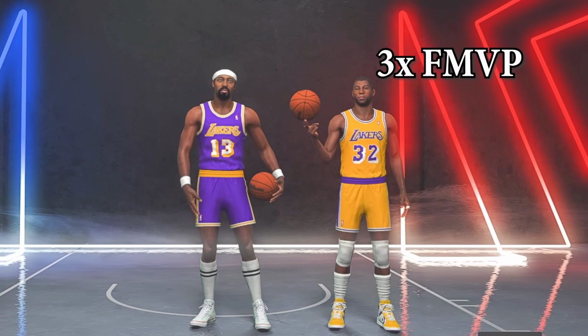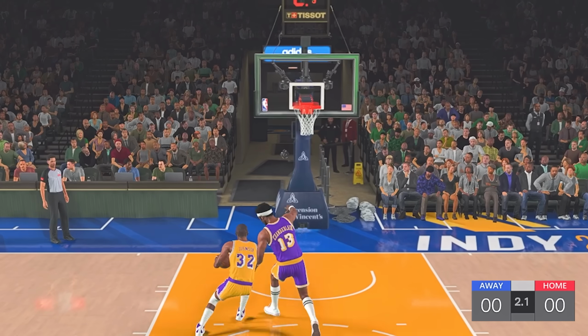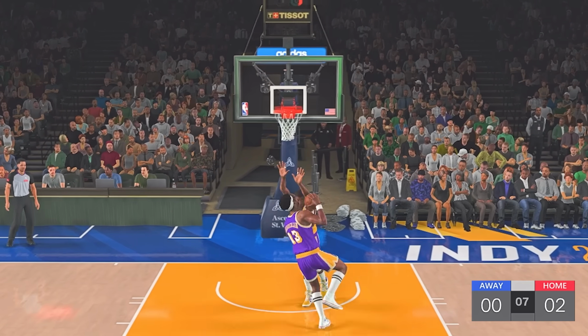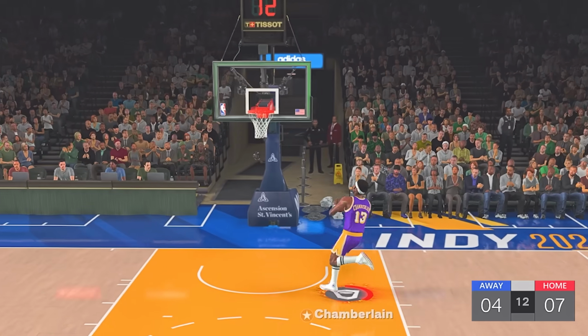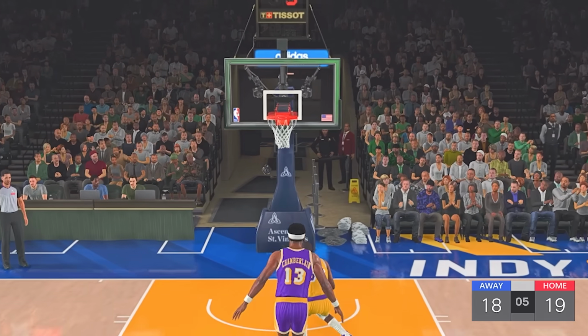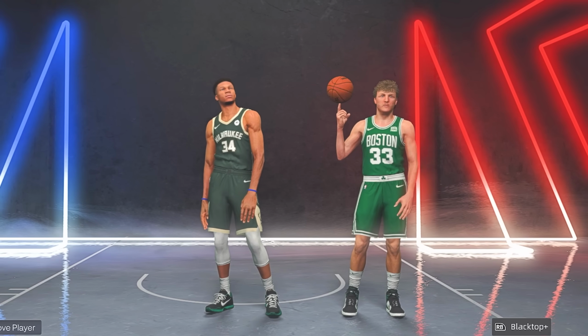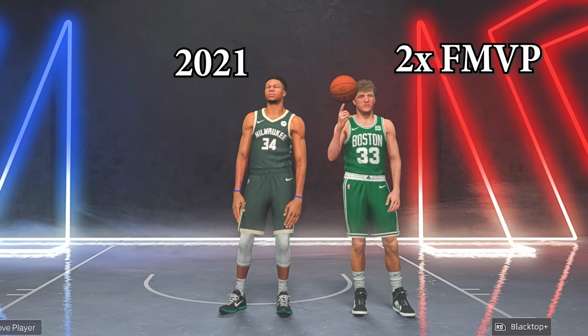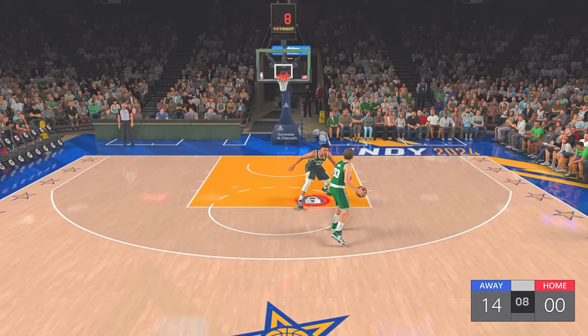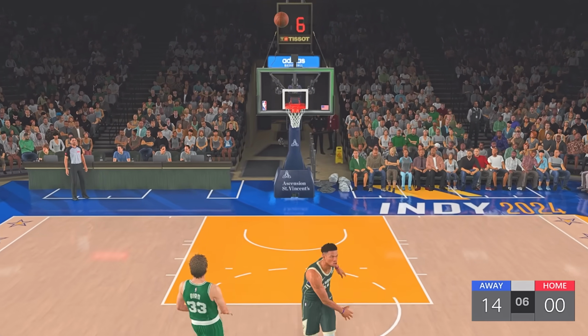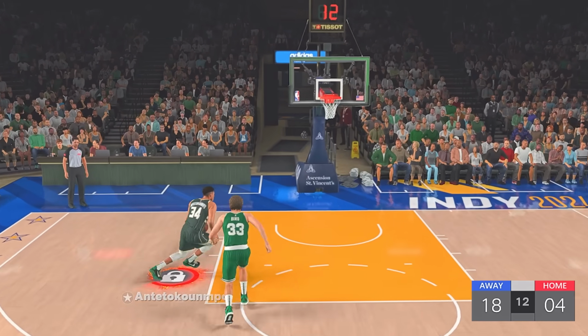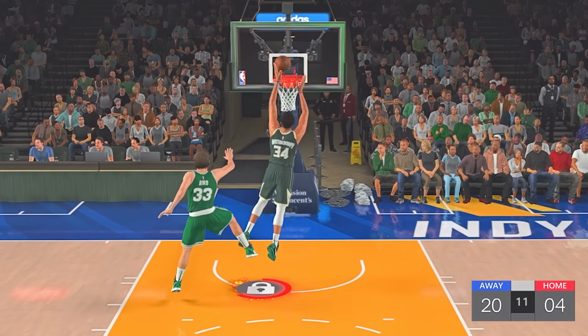Next up was Magic Johnson versus Wilt Chamberlain. This game was very close. It was back and forth the entire time and was the closest game of round 1, with Magic winning 21-18. Next was Larry Bird versus Giannis Antetokounmpo. Despite Larry Bird being the higher seed, he's a 98, Giannis a 97. It's pretty tough to stop Giannis in a 1v1, and Giannis won 22-4.